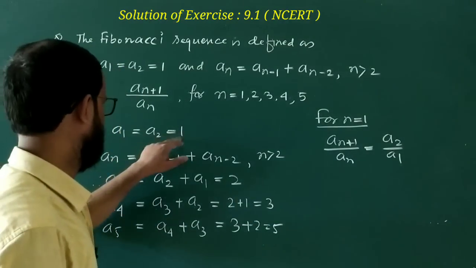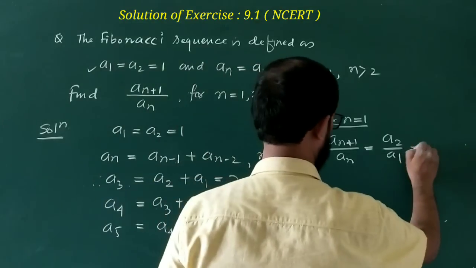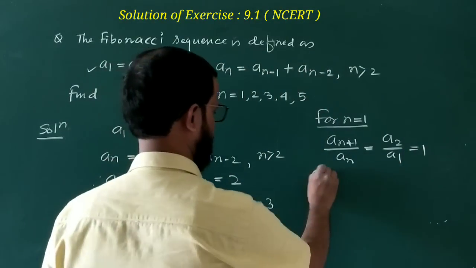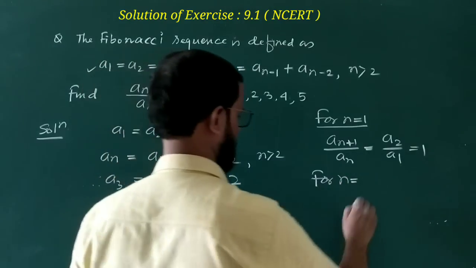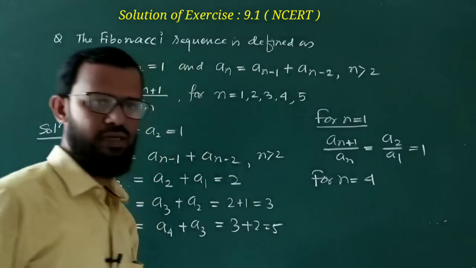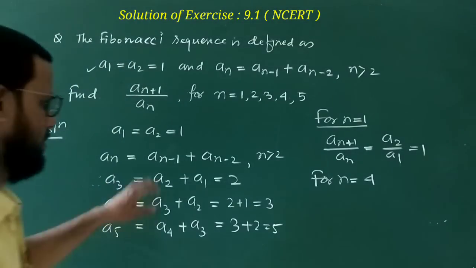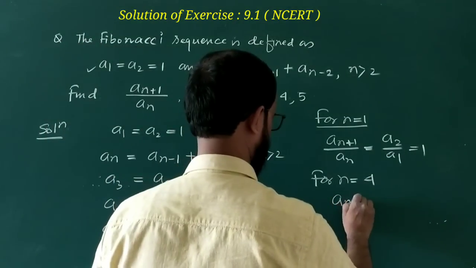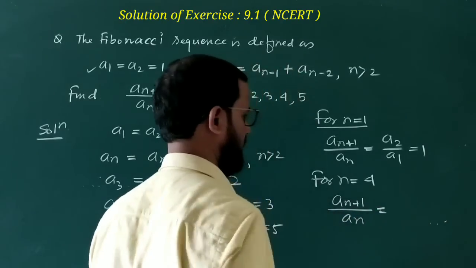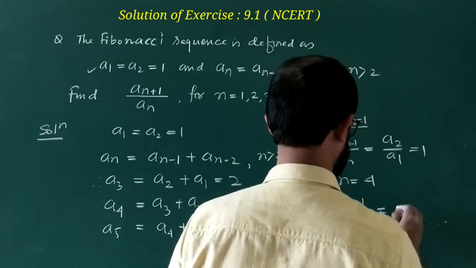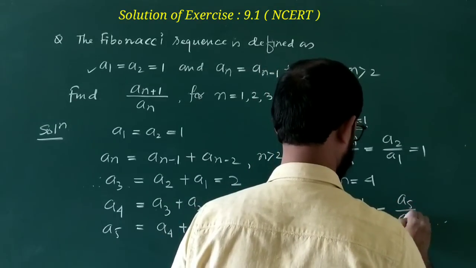What is a2? a2 is 1, a1 is 1, so the result is equal to 1. Suppose I take n equal to 4. So your expression will be a(n+1) by an, which will be a5 by a4.